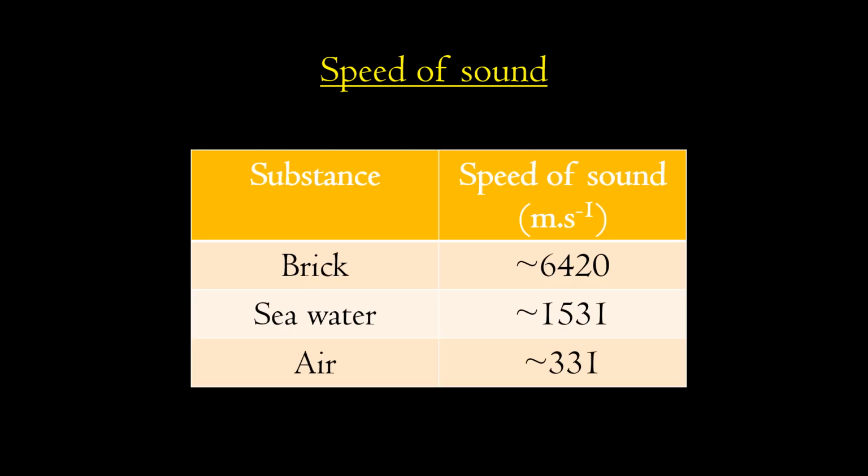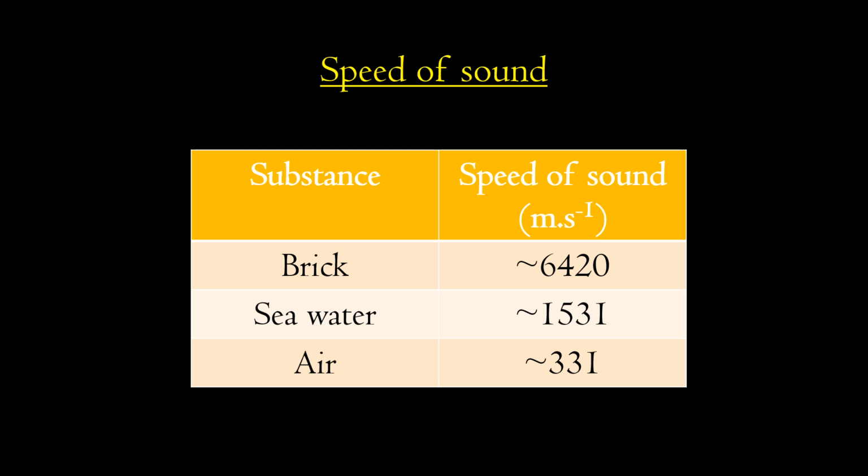The table on your screen shows a comparison of the speed of sound in a solid object, that is a brick, a liquid substance, that is seawater, and a gaseous substance such as air. The speed of sound in a brick is about 6,420 meters per second. The speed of sound in seawater is about 1,551 meters per second. The speed of sound in air is about 331 meters per second.